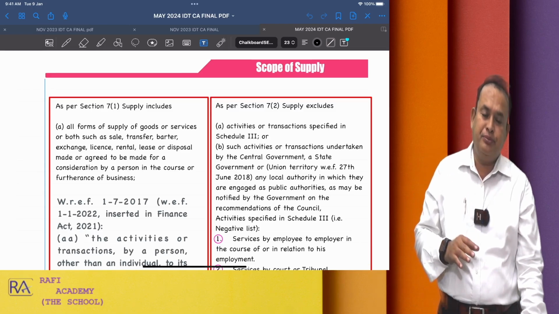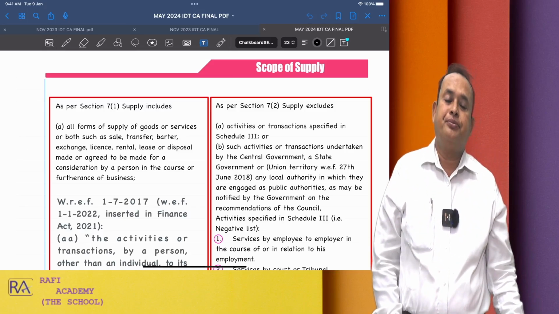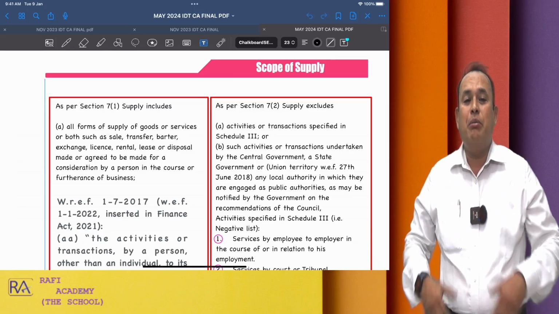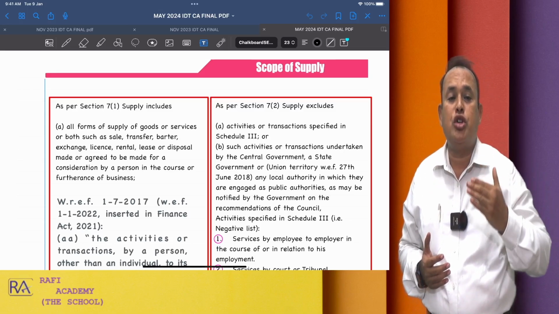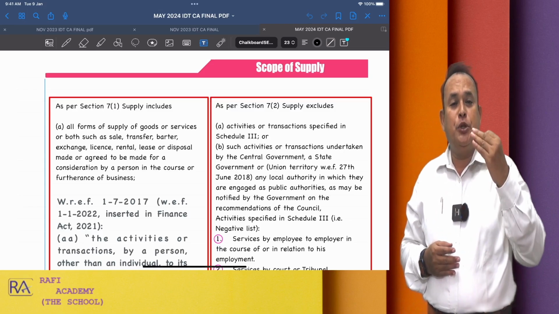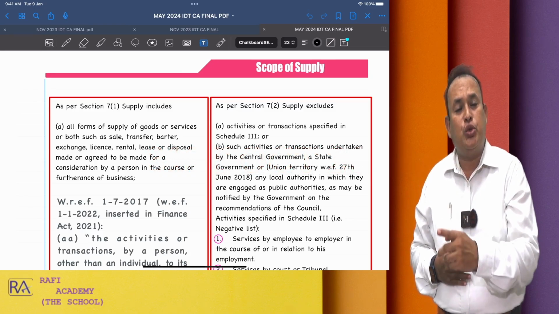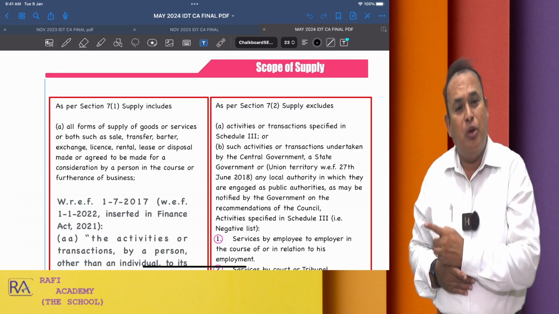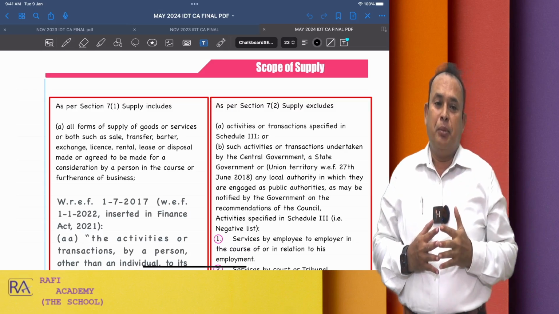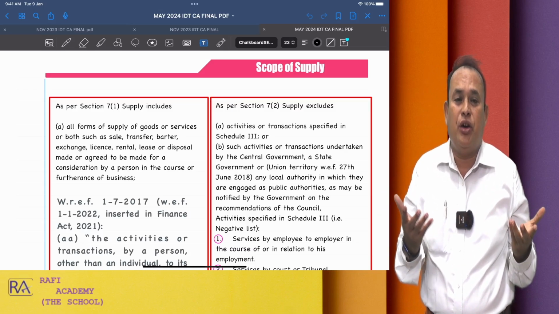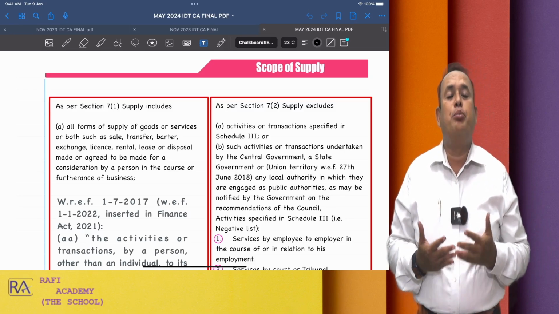If you ask me, Finance Act 2023 is applicable. All amendments up to what date is applicable for our May 2024 examination? Up to 31st October, amendments based on the Finance Act 2023 is applicable for our May 2024 examination. Means prior to the 6 months from the date of examination, amendments are applicable. Simple terminology to say.